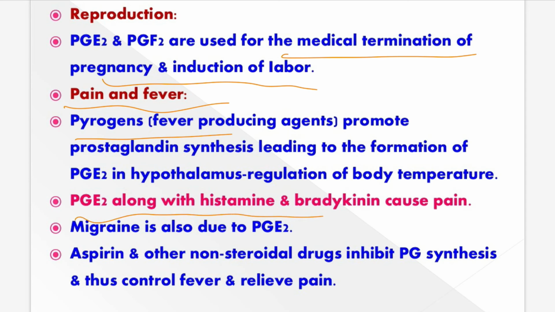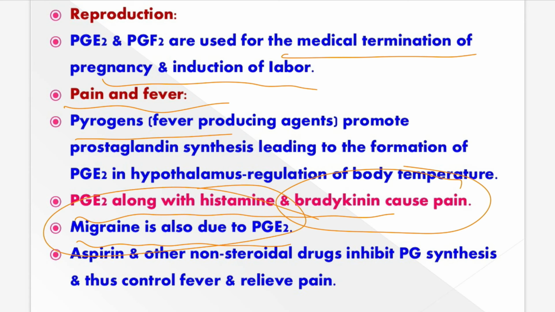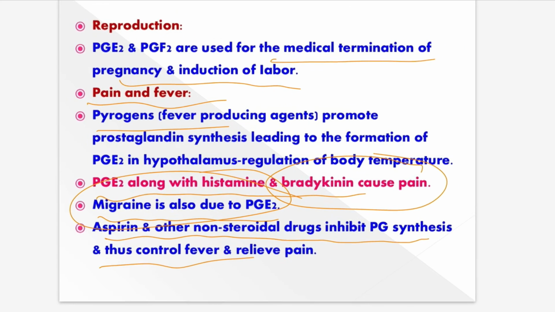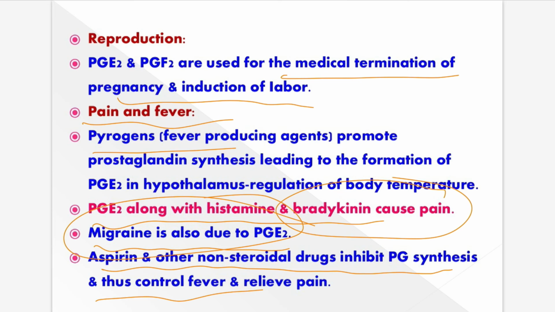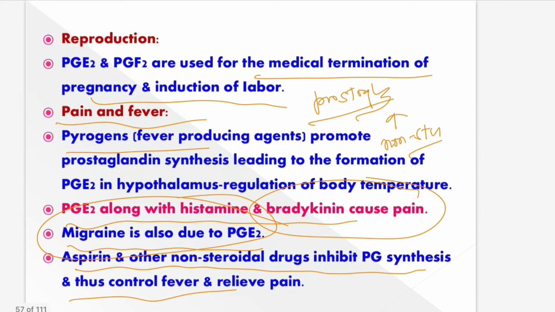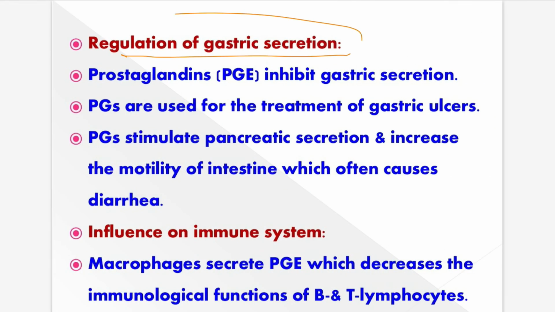The pain and fever: the pyrogens, and also histamine and bradykinin, cause pain. Migraine is also due to PGE2, prostaglandin E2. Aspirin and other non-steroidal drugs inhibit PG synthesis, which controls the fever and relieves pain, because we get the fever and also pain due to these prostaglandins only. So these prostaglandins are inhibited by several non-steroidal drugs which inhibit PG synthesis.